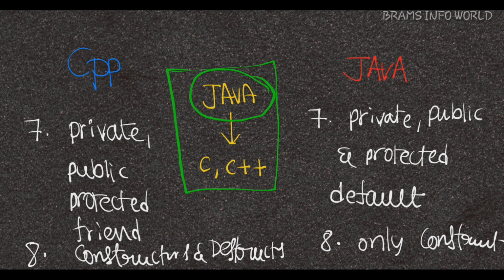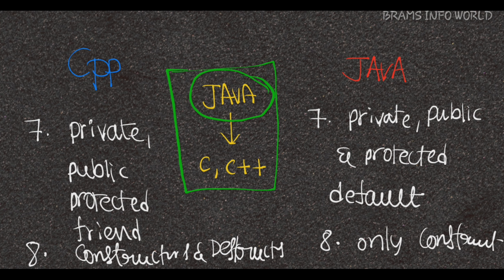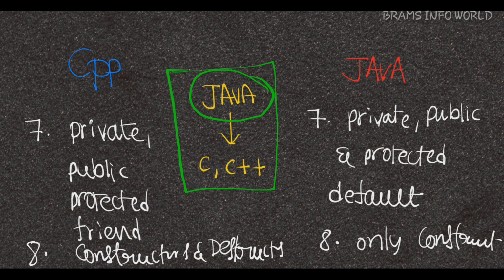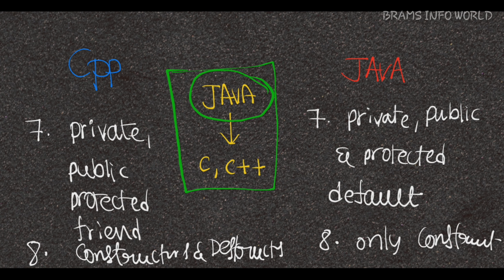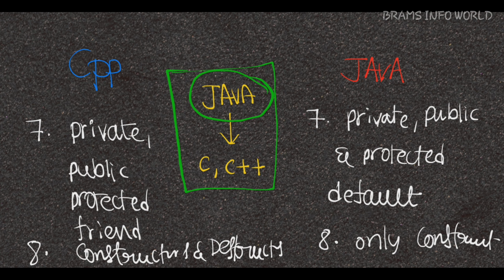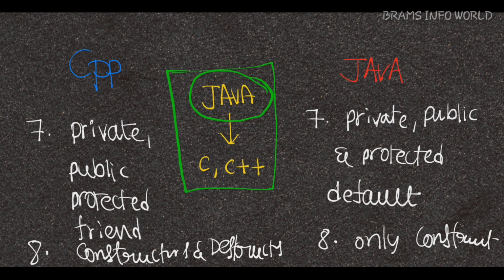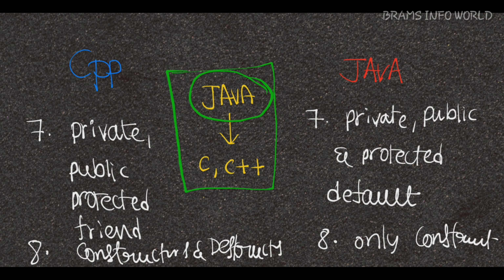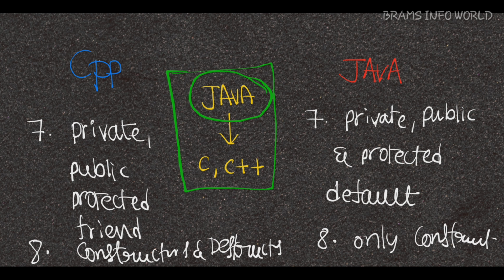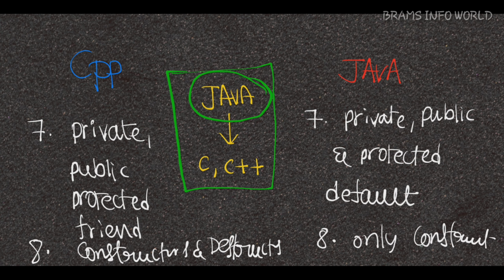There are pointers in C++, there are no pointers in Java. In C++, allocating and deallocating memory is the responsibility of the programmer, whereas in Java it is taken care of by the JVM. C++ supports goto statement, Java does not. Automatic typecasting is available in C++. In Java, implicit casting is available, but explicit typecasting we have to do whenever required.